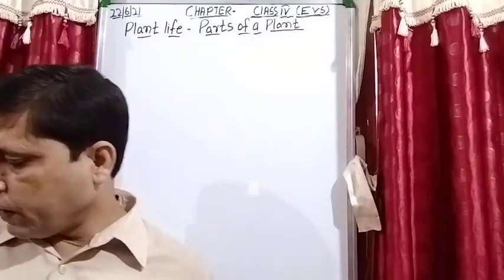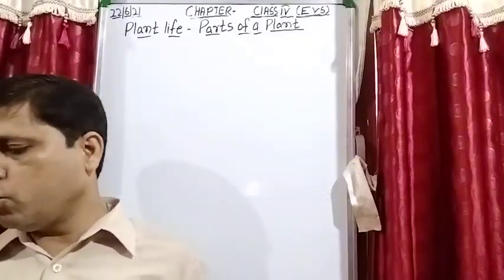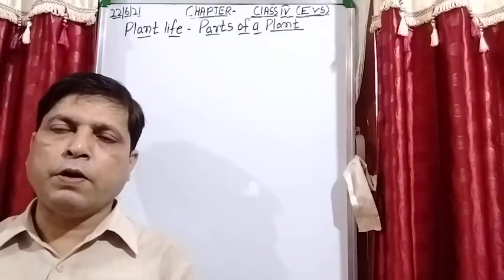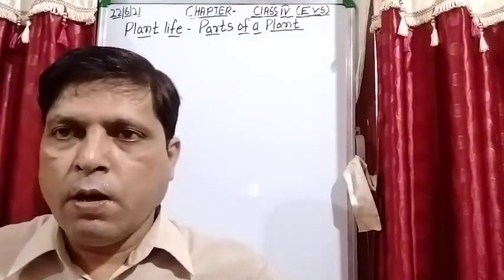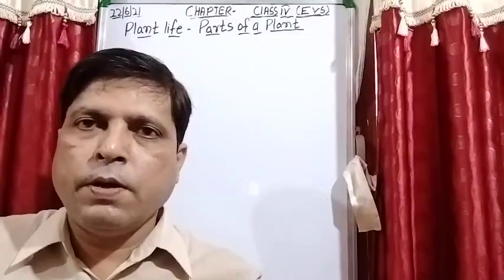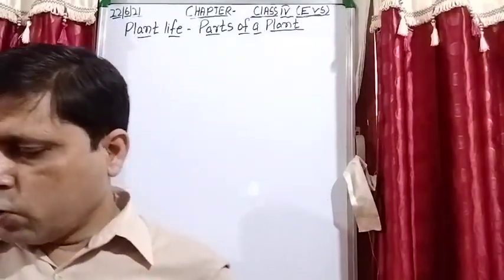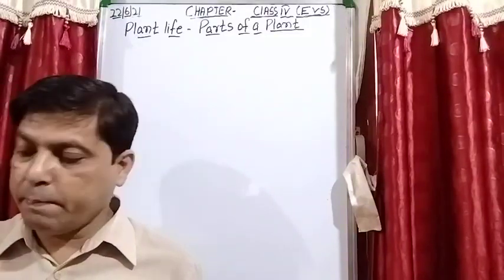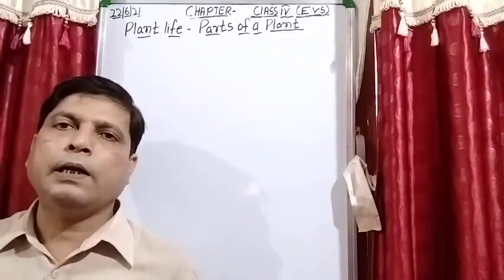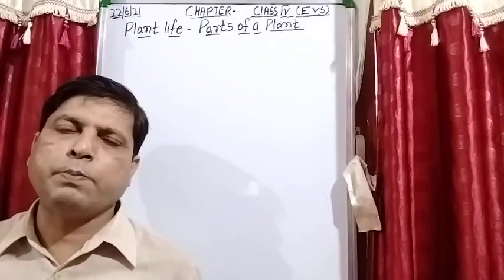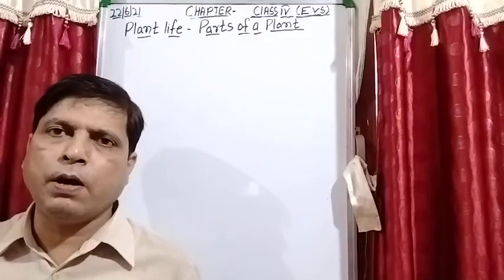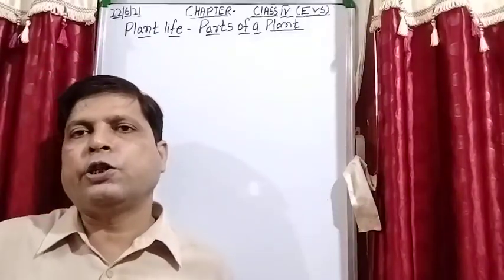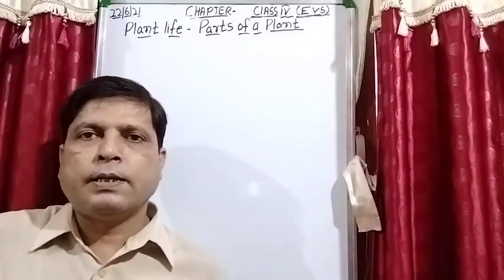After that, students, I explained the functions of the stem. For example, the stem supports the plant above the ground and it bears branches, leaf, flower, bud, fruit. These are the parts which are attached to the stem.